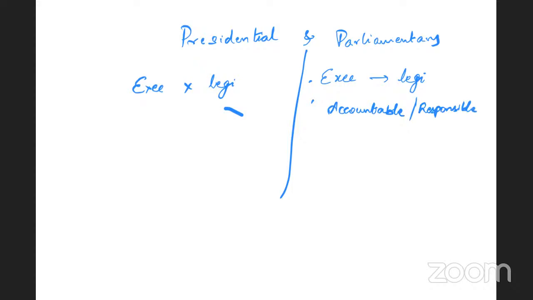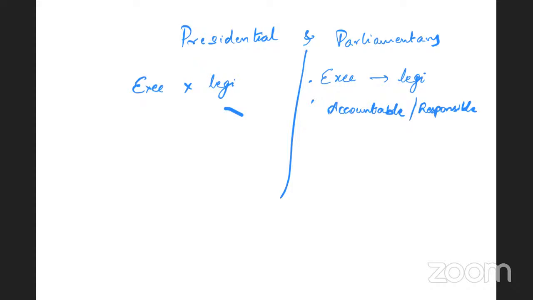Number 3, in a parliamentary form of government, there is always a separation between the head of the government, that is the real executive, and the head of the state, that is the President of India in case of India. So there is a difference between the head of the government and the head of the state.